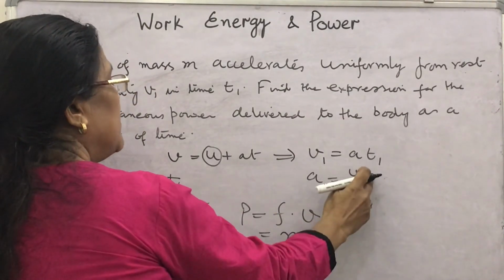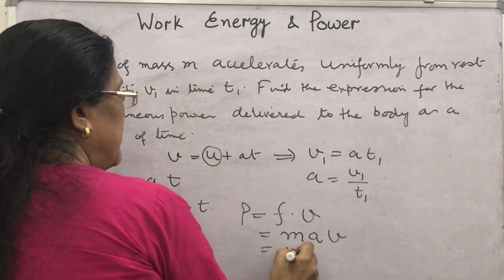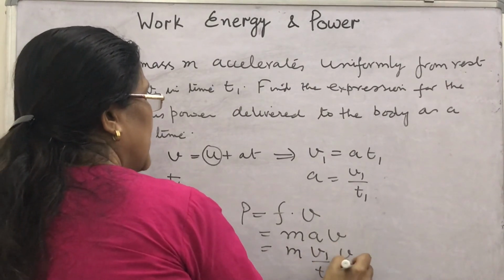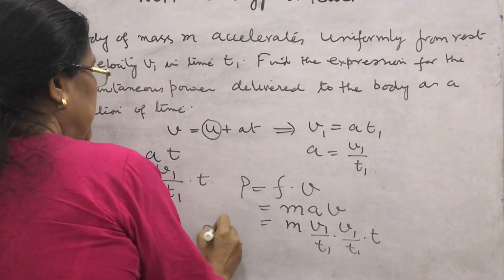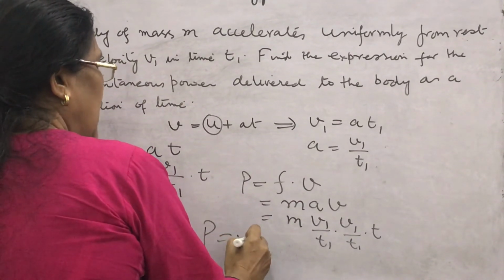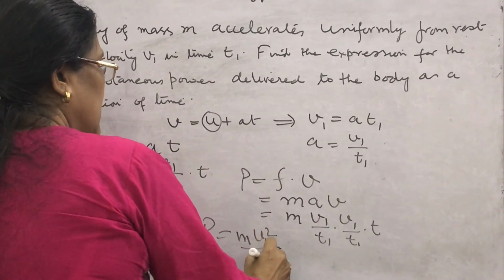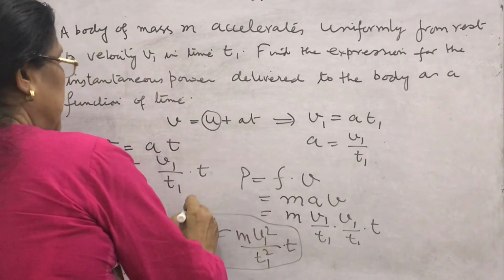What is a? v1 by t1. Put m into v1 upon t1 into v1 upon t1 into t. That means P is equal to m v1 square upon t1 square into t. This is the expression.